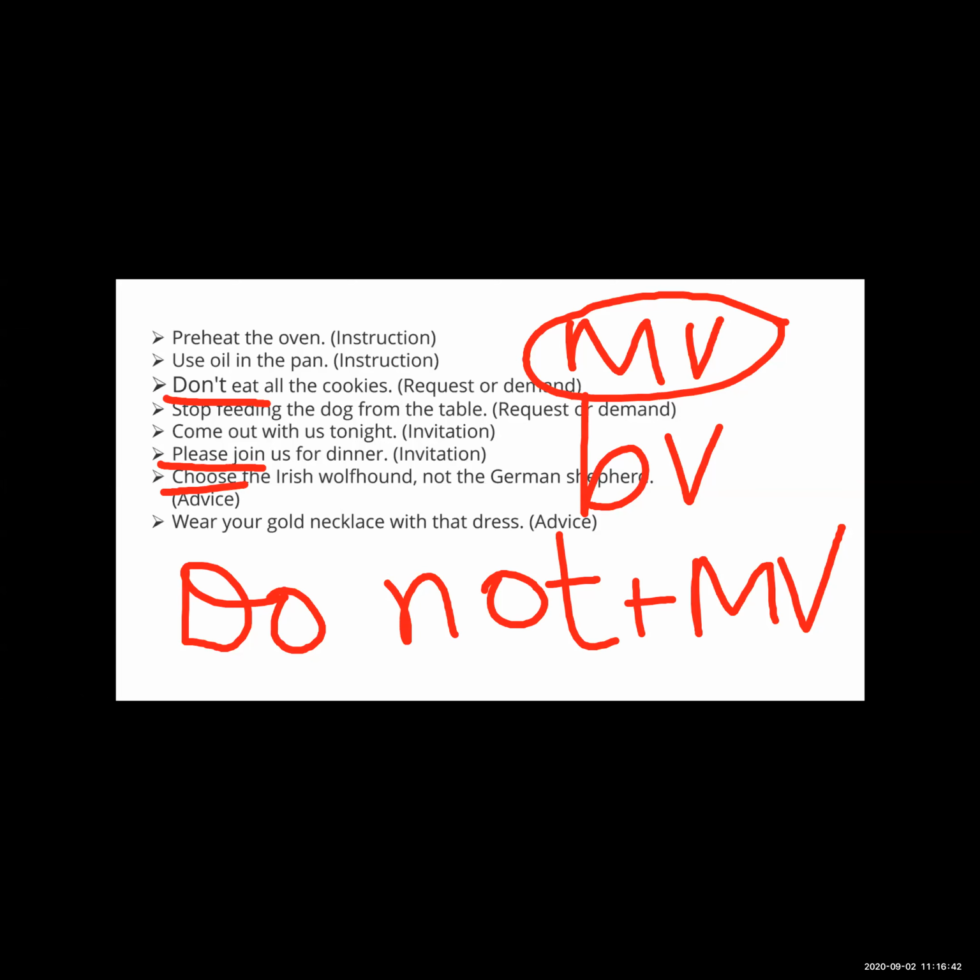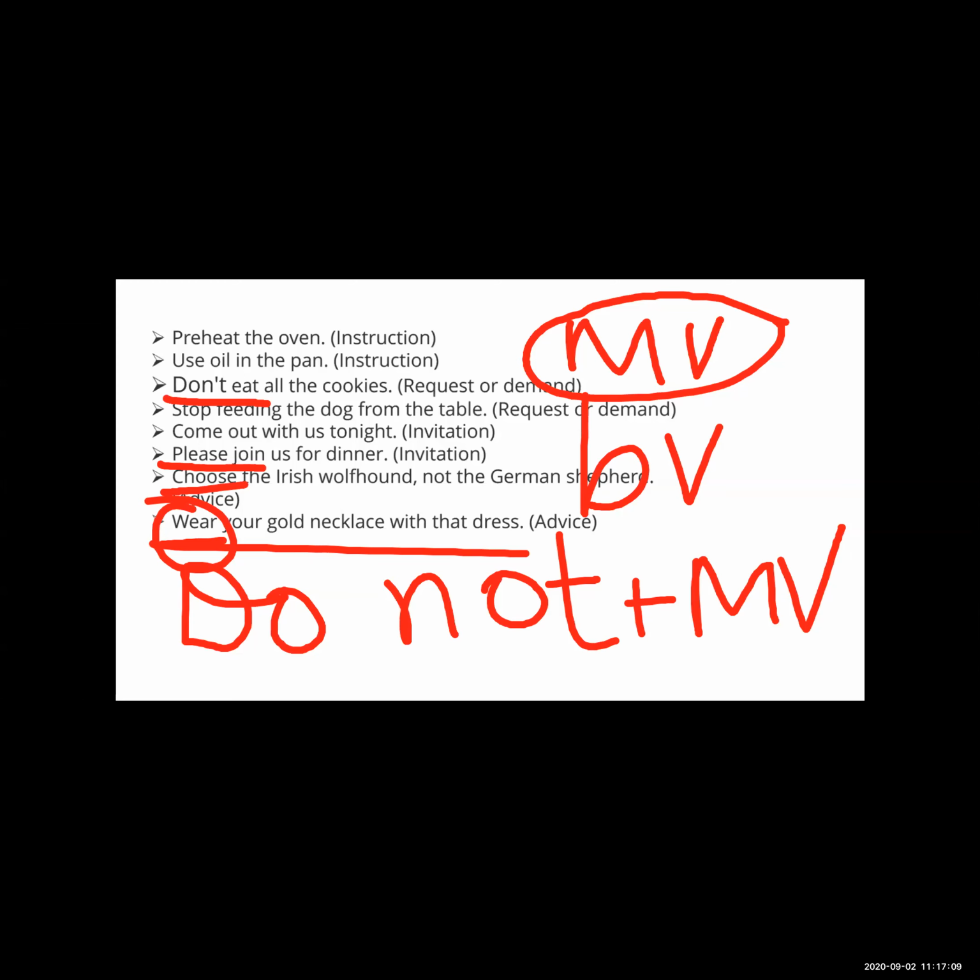Now see, wear your gold necklace with that dress, it is also advice. Wear is a main verb and the sentence starts with the main verb. So an imperative sentence always starts with the main verb and it gives an order, request or command, or makes an appeal or a suggestion.